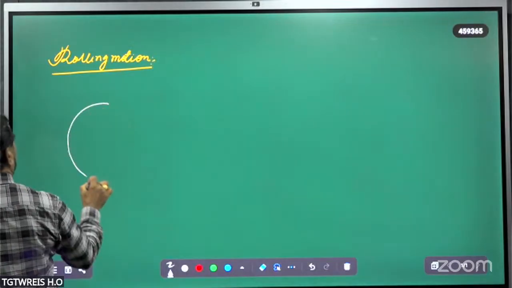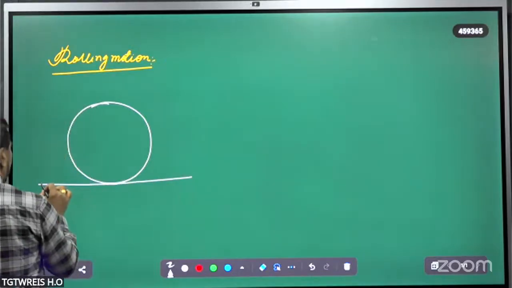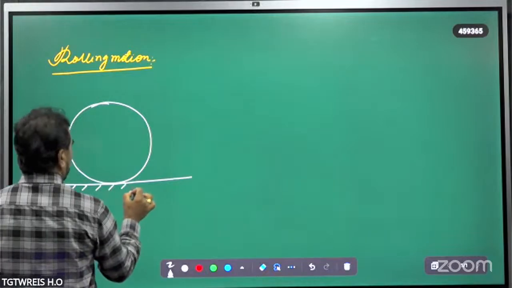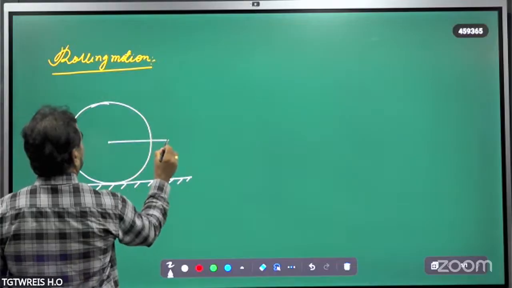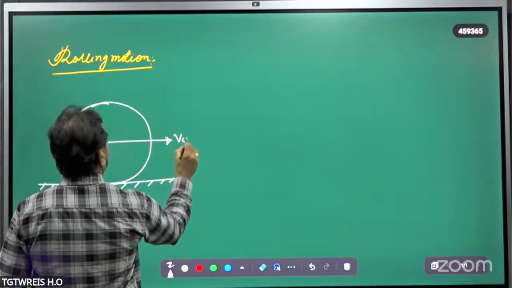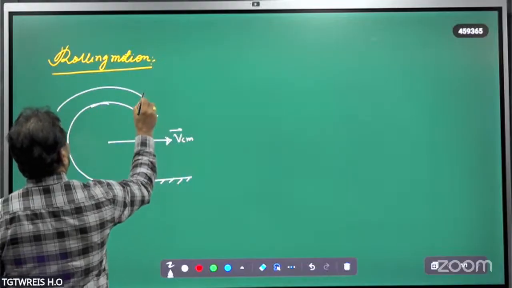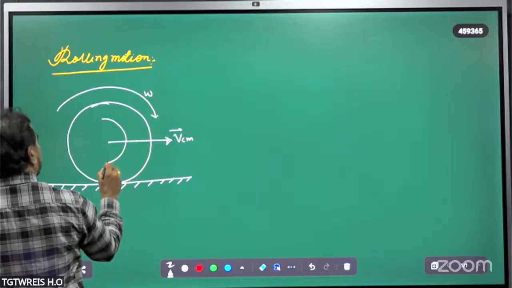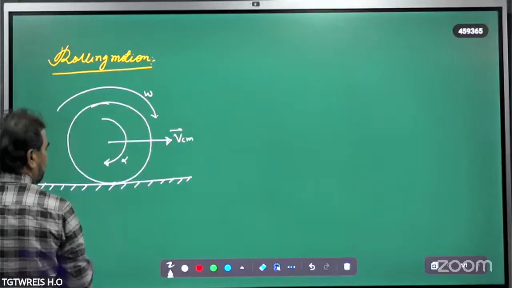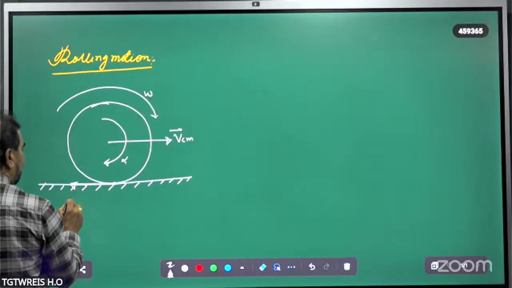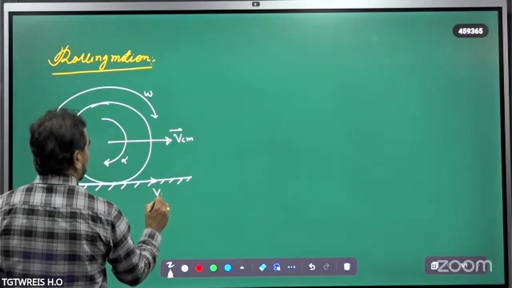Suppose consider a wheel. When it is rolling on a rough horizontal surface, the friction is not considered here. The center of mass is moving in this direction with velocity VCM, and it is rolling with an angular velocity omega and an angular acceleration alpha. At the point of contact, R omega acts backward and VCM acts in the forward direction, as already known.